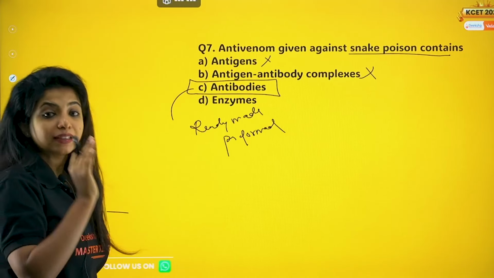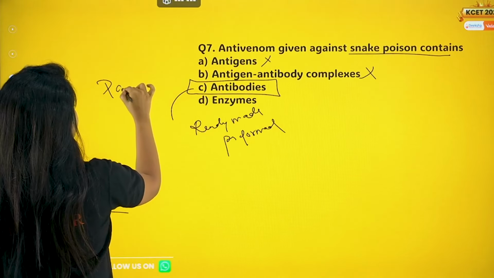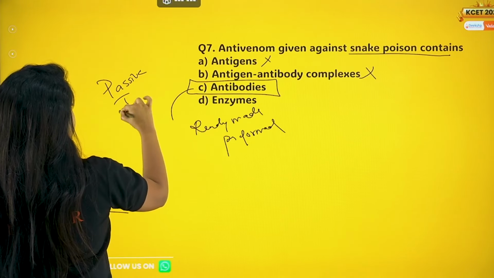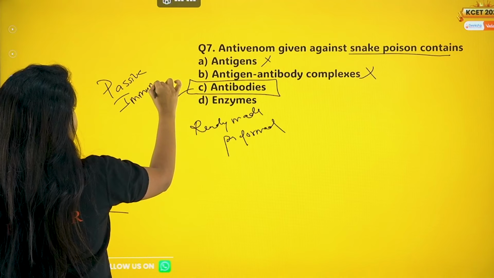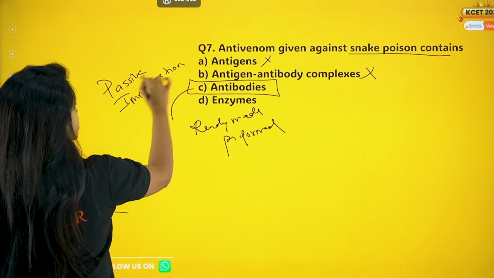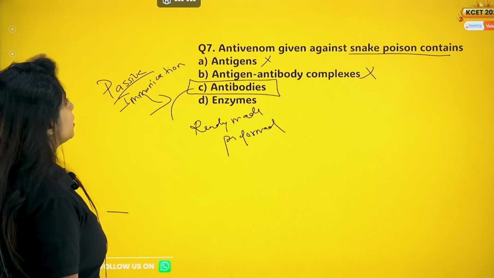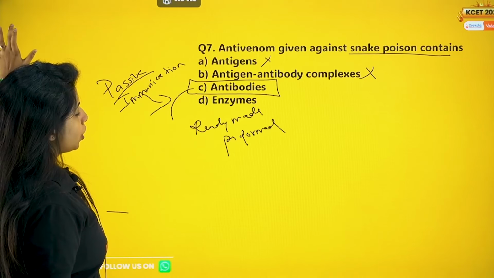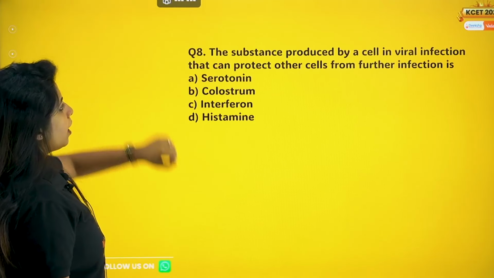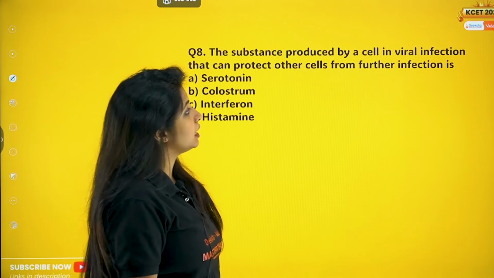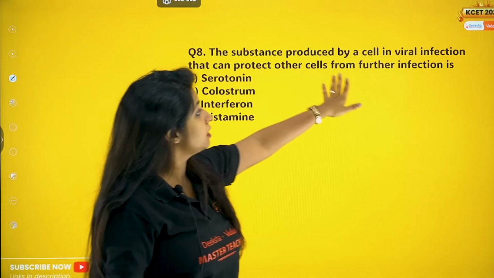Please remember, this is a type of passive immunization. Your body is not producing antibodies, you have been given antibodies. So this is passive immunization. Active is when your body itself produces antibodies.